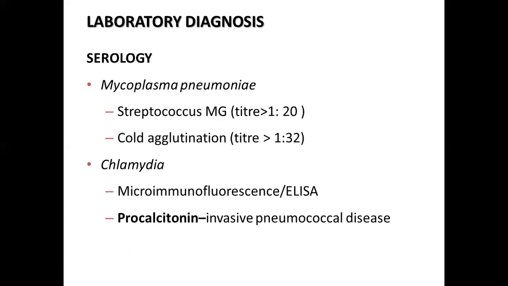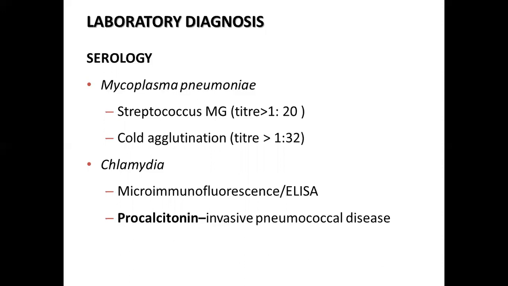Serology is to make serological diagnosis of infections by Mycoplasma pneumoniae. Specific tests using Mycoplasma antigens are very sensitive. If these are not available, the Streptococcus MG agglutination test showing a significant titer of more than or equal to 1:20, or cold agglutination test with a significant titer of more than 1:32 can be performed.